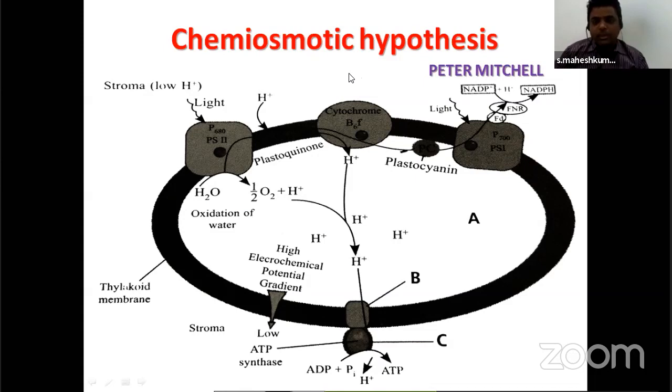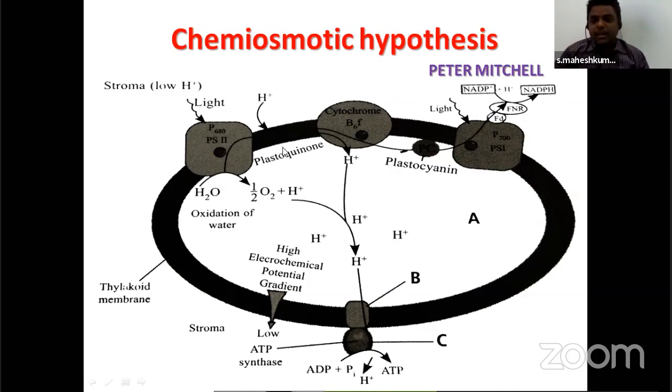How? Already in the stroma protons are present, but here in the light reaction, the concentration of protons is less. Why? Because first plastoquinone draws the protons into the lumen, and next NADP also takes protons to form NADPH.